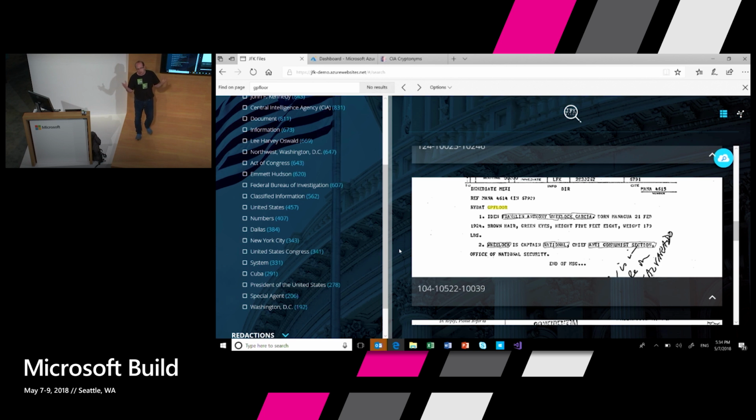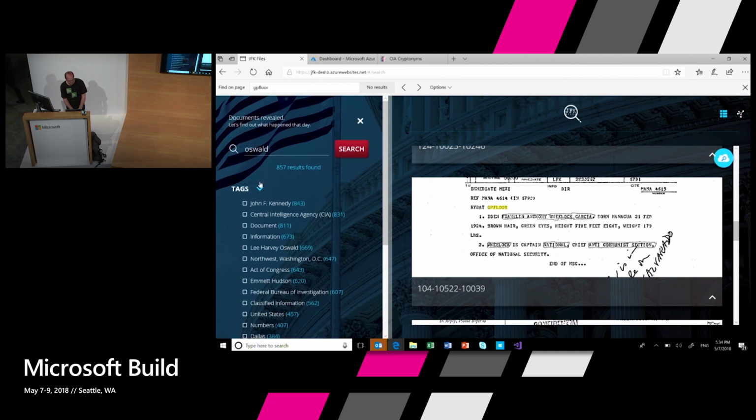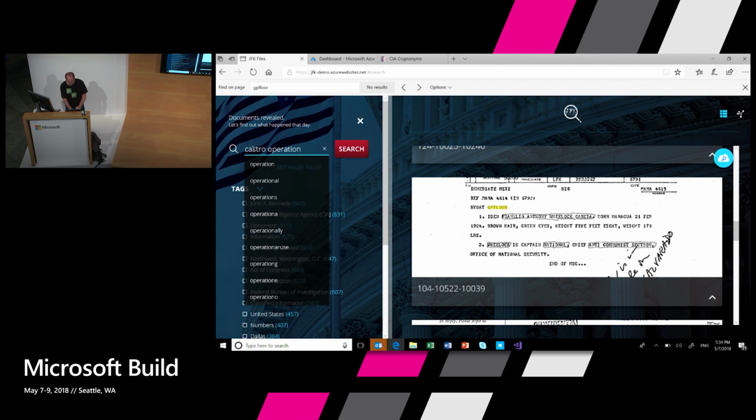But as you may know or not know, in the 60s there were a lot of things going on between the US government and Fidel Castro, who ruled Cuba at the time. There were a lot of operations that the CIA tried to do around Fidel Castro. So let's see if we can try and learn a bit more about this. I'm going to search for Castro and operation.